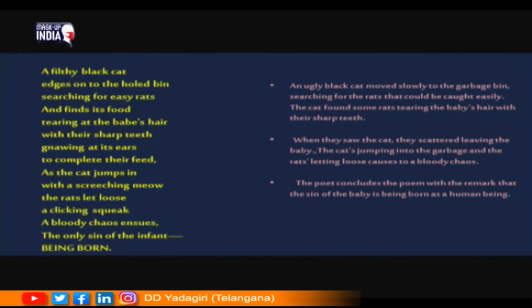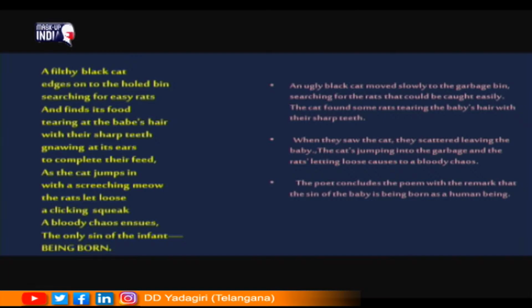So, what happens as a result of this cat's jumping? The cat's jumping into the garbage bin and the rats letting loose causes a bloody chaos.